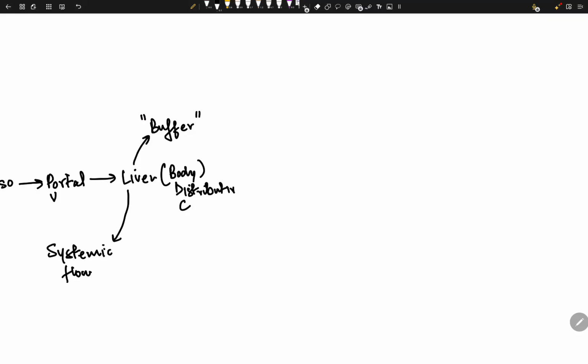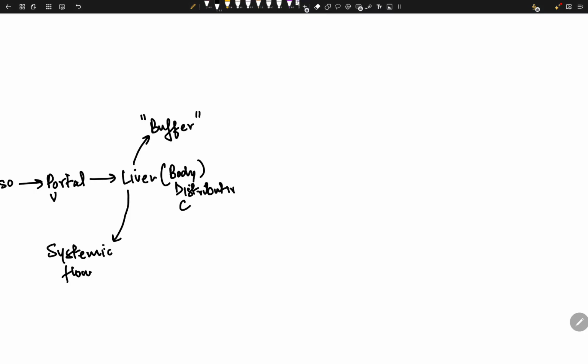A buffer is something that prevents large changes. It stops these large changes. For example, a pH buffer is something that prevents sudden changes in your body, like the kidney and lungs. These are two buffers. Similarly, the liver prevents sudden changes in your glucose. For example, you drink 1 liter of Coca-Cola, and it's super duper sugary.